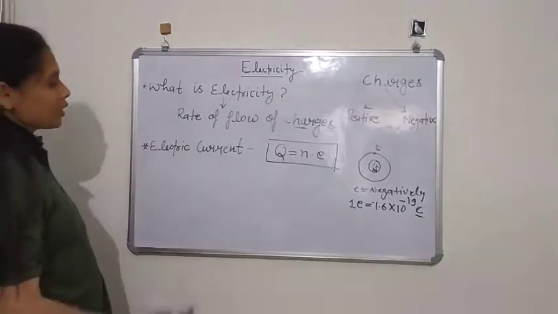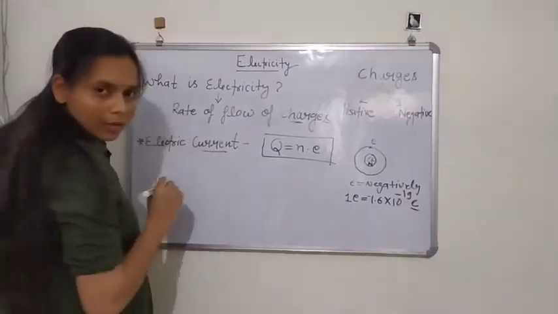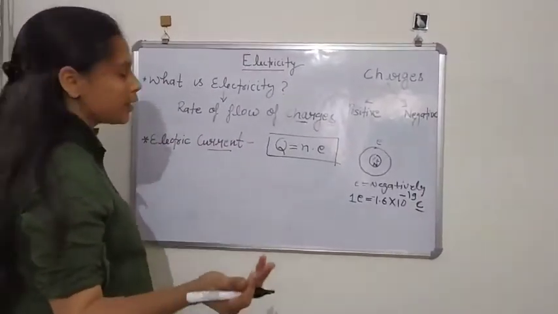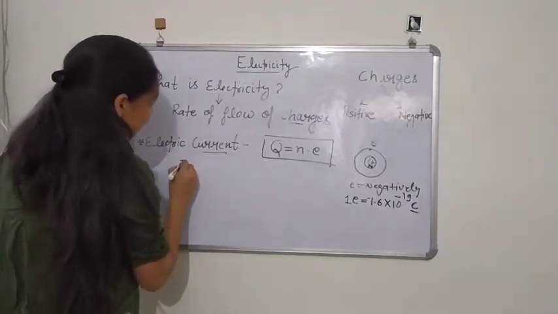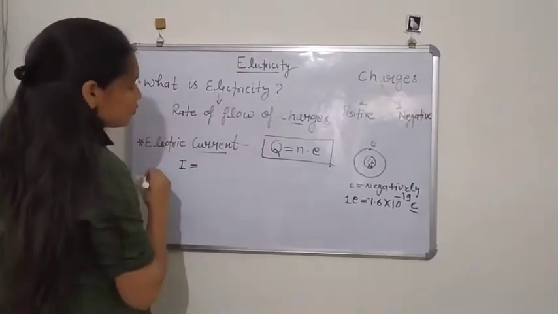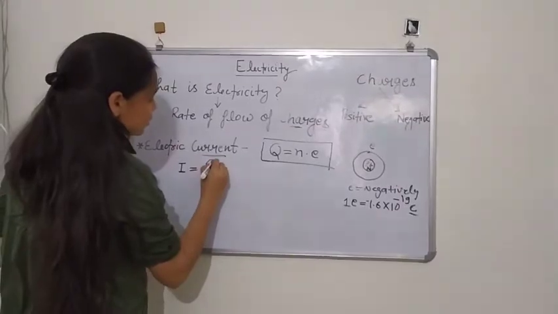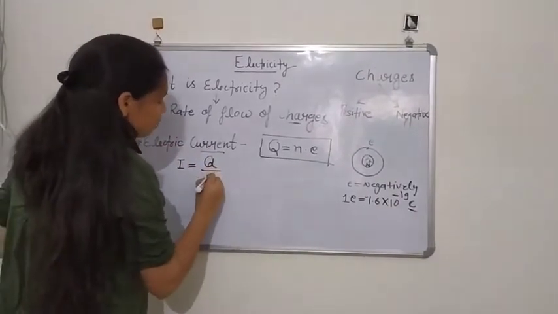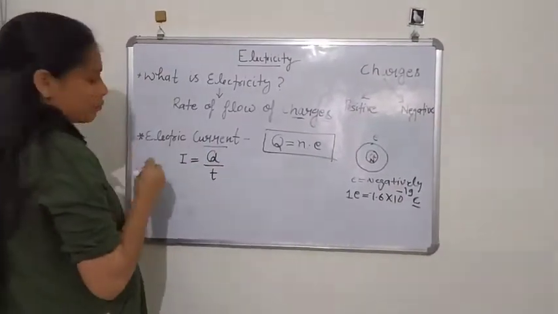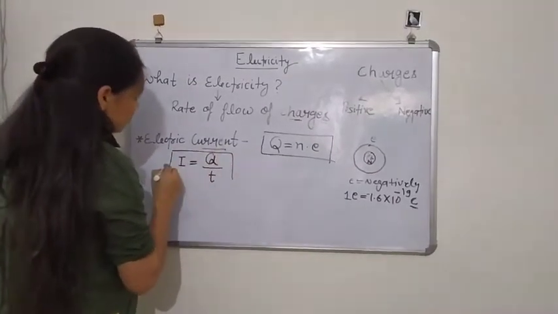Now if we calculate the electric current, electricity means the flow of electric current. The electric current is given by the total amount of charge flowing per unit of time. What does it mean?